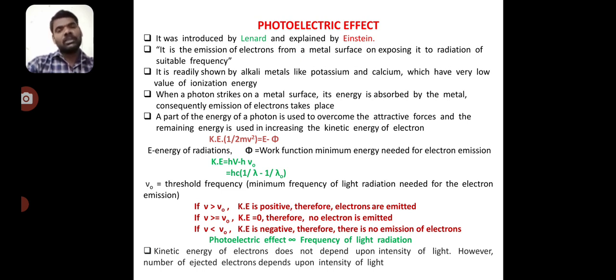needed for electron emission. If the frequency ν is greater than ν0, the kinetic energy is positive, therefore electrons are emitted. If ν is equal to ν0, the kinetic energy is 0, therefore no electron is emitted. If ν is less than ν0, the kinetic energy is negative and there is no emission of electrons. Simply, we can say the photoelectric effect is directly proportional to the frequency of light radiation. The kinetic energy of electrons does not depend upon the intensity of the light. However, the number of ejected electrons depends on the intensity of the light.